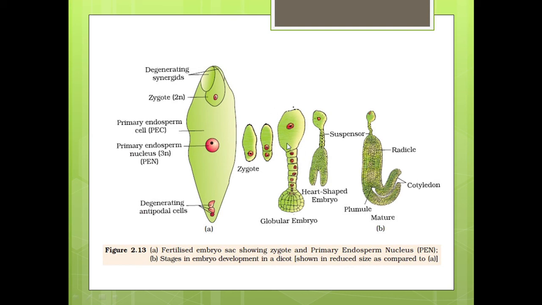Then after rapid division, it develops into the heart-shaped embryo. Then after differentiation, meaning these cells get specialized to form particular organs, there is formation of radicle, cotyledon, plumule, etc. So this figure shows the stages in embryo development in a dicot plant.